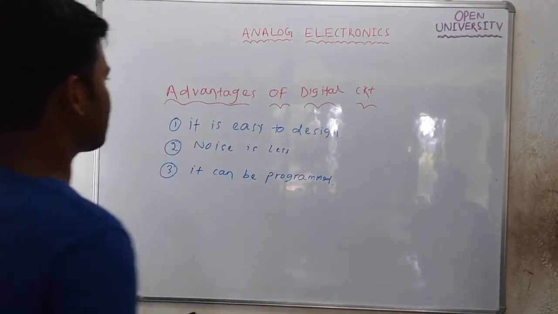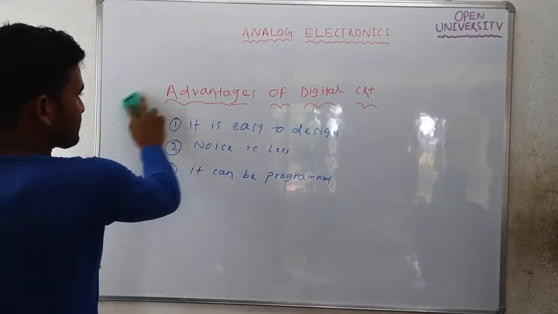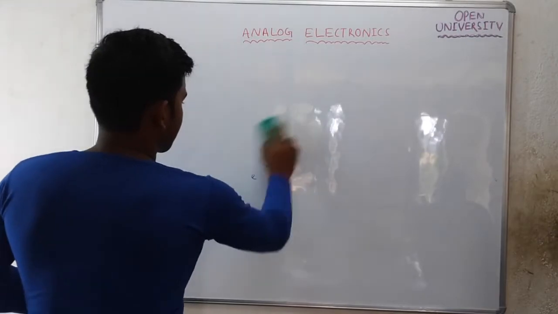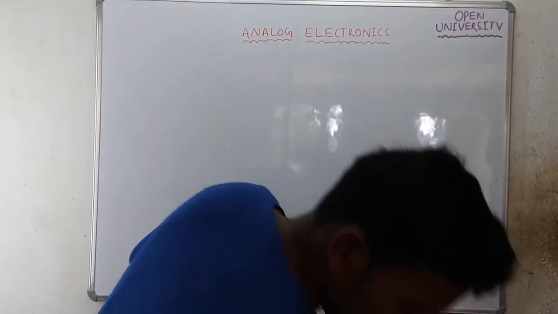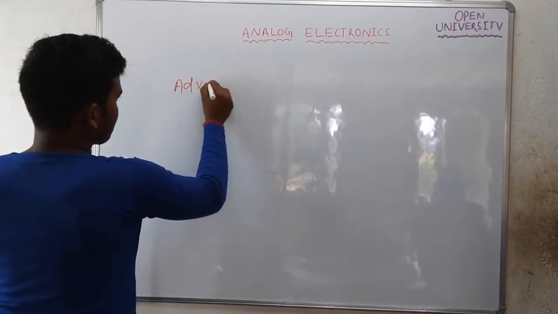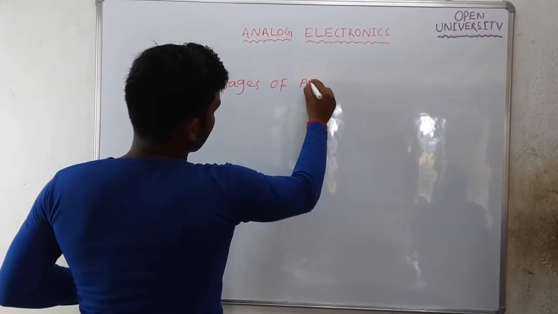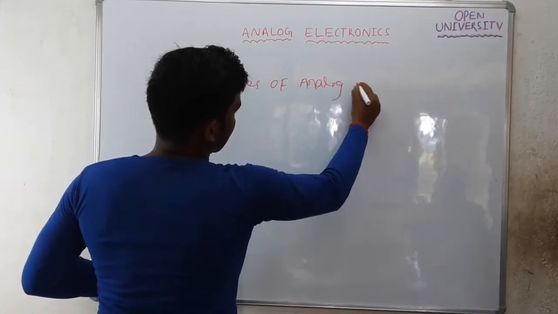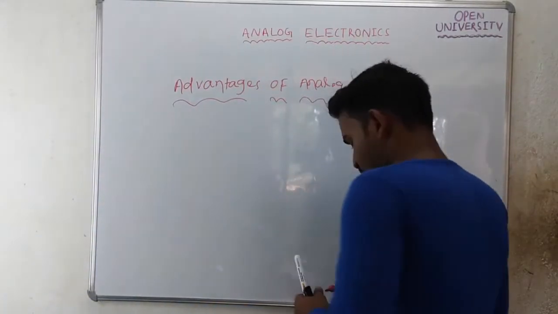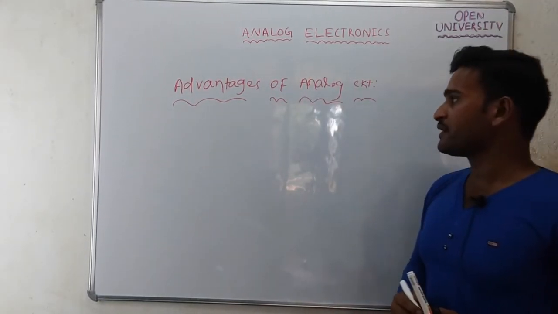Next, take the advantages of analog circuits. What are the advantages of analog circuits? The first advantage of analog circuits is that most of the real-time signals are analog, so they can be processed directly in analog circuits.